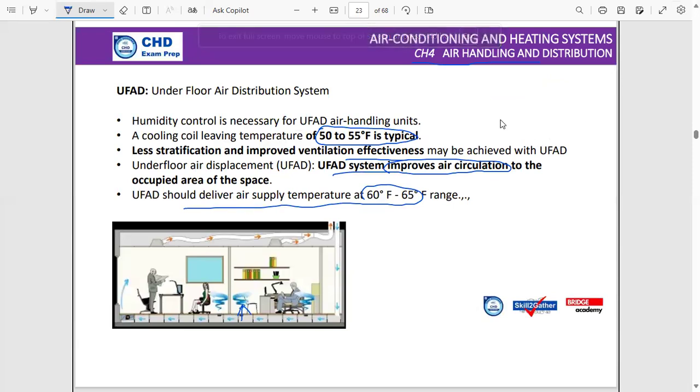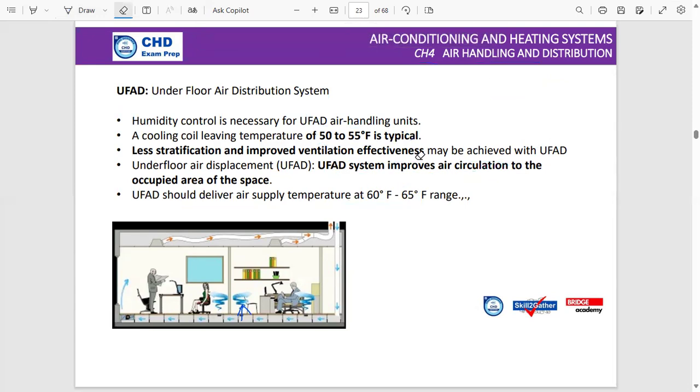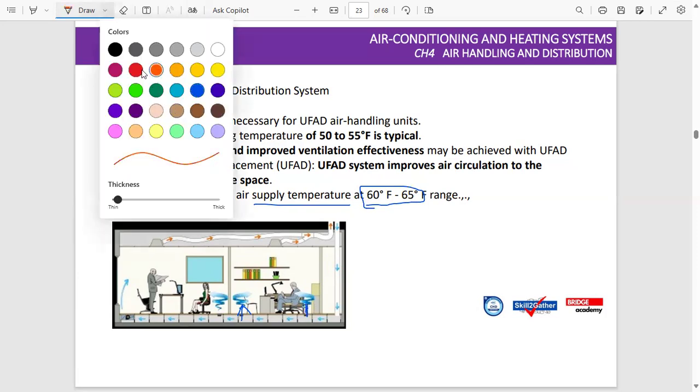As we go through ASHRAE from chapter 4, we get some relevant discussion of the UFAD system. Now, these are the important takeaways from the discussion. The first is that the supply air temperature should be between 60 to 65 degrees Fahrenheit. So let's say if you're measuring temperature from the bottom here, the supply air temperature should be around 60 to 65 degrees Fahrenheit.